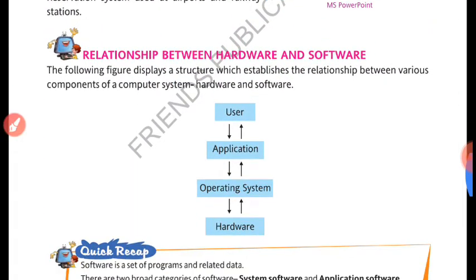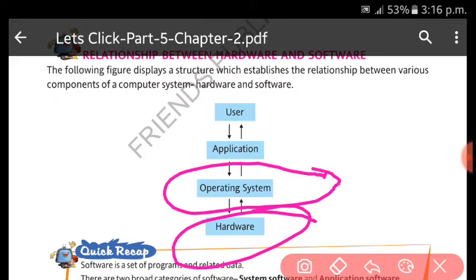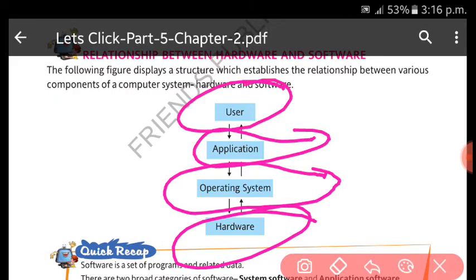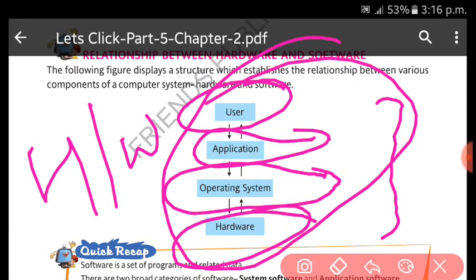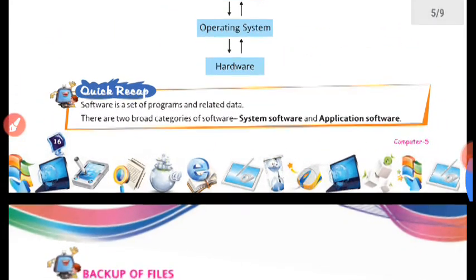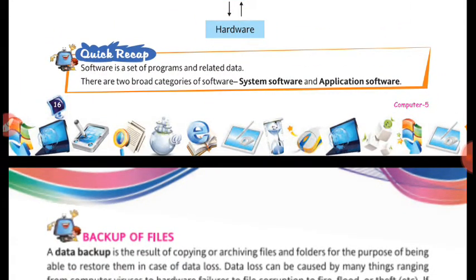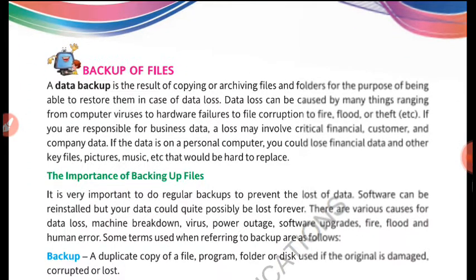What is the relationship? The important thing to remember is that to make hardware workable, we need the operating system, and to make our work easy, we need application software. And we are the users. This is the relationship. The innermost thing is hardware, and we are the outermost part of this relationship. Okay, so earlier I told you about software. Now let's go to the backup of files.